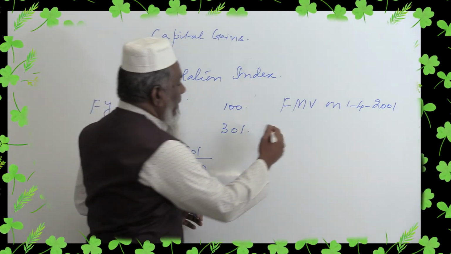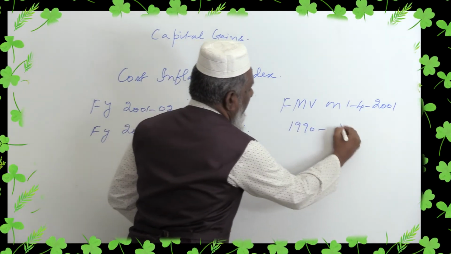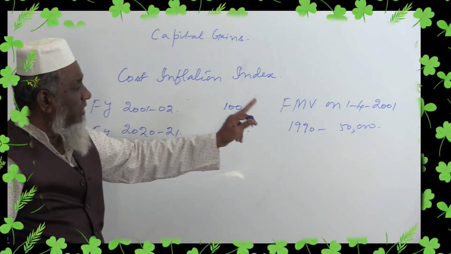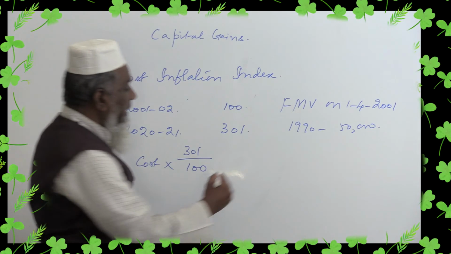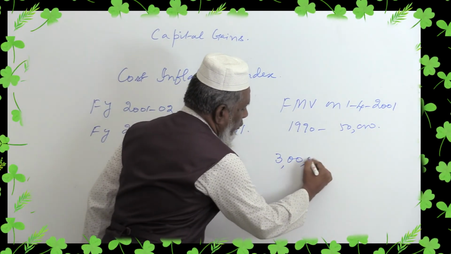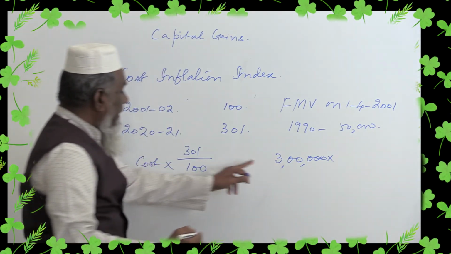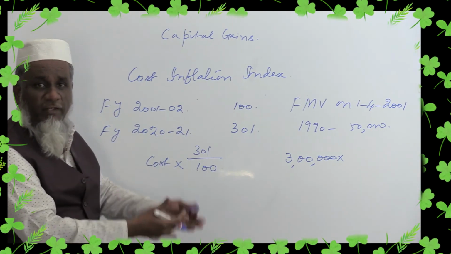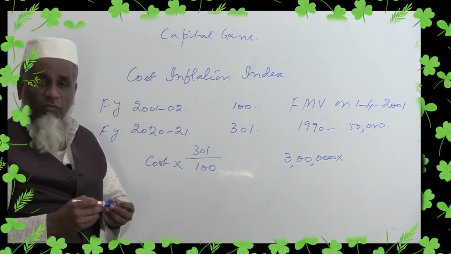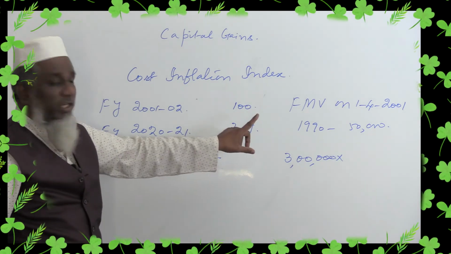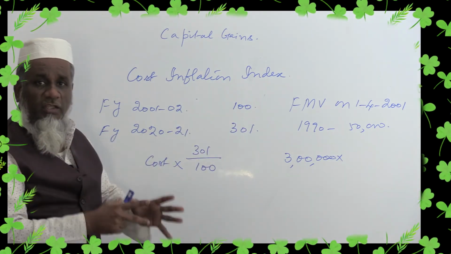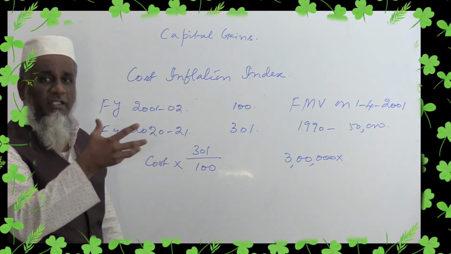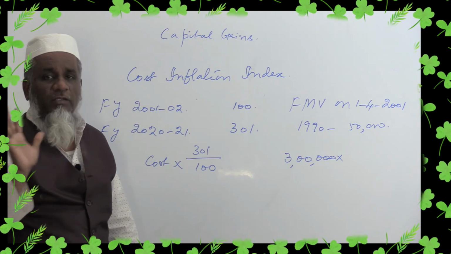For example, I purchased a property in the year 1990 for rupees 50,000. You are supposed to calculate the fair market value as on 1/4/2001. It may be 3 lakhs. So you can calculate the cost as 3 lakhs multiplied by 301 divided by 100, not 50,000. So there is again a relief. Any property purchased before 2001-2, you are supposed to calculate the fair market value. Based on that, you apply the cost inflation index table and you calculate the present cost. The balance will be the taxable capital gain.